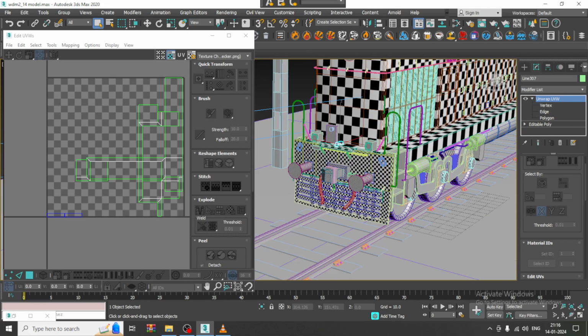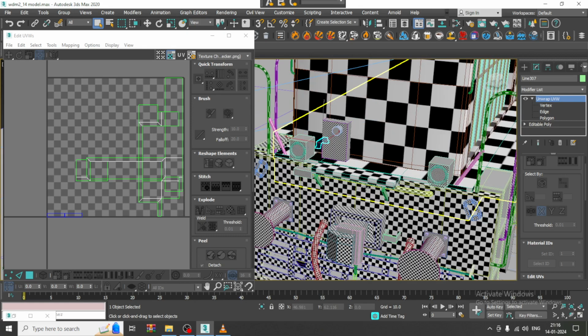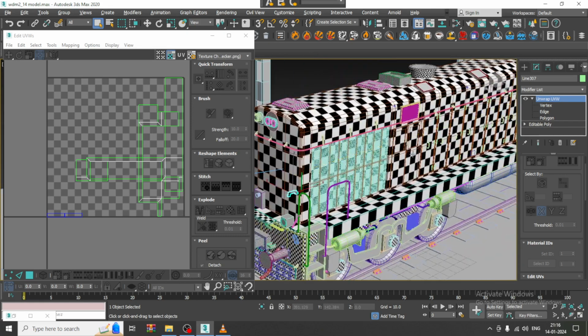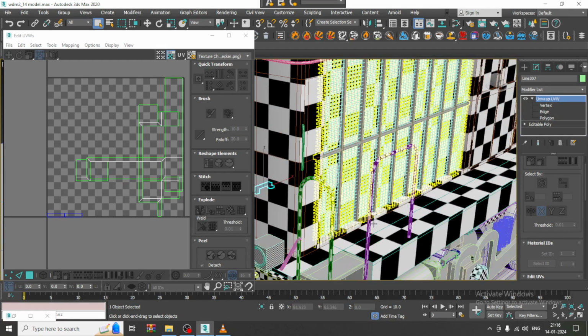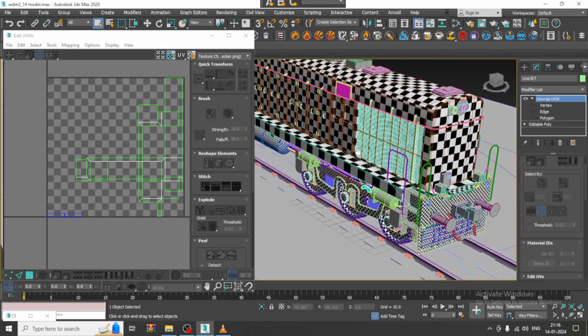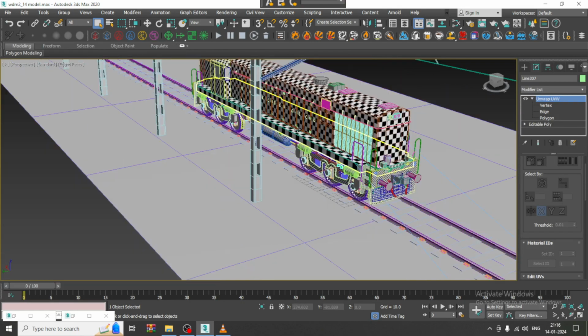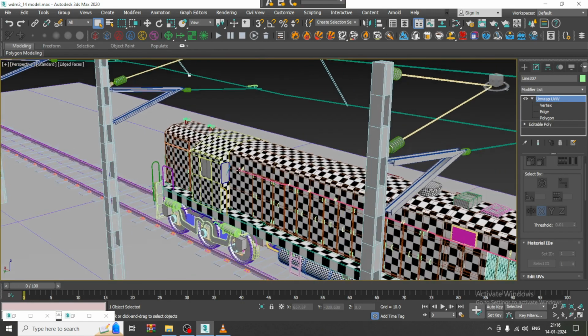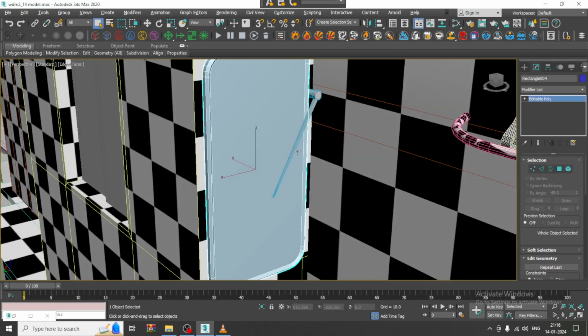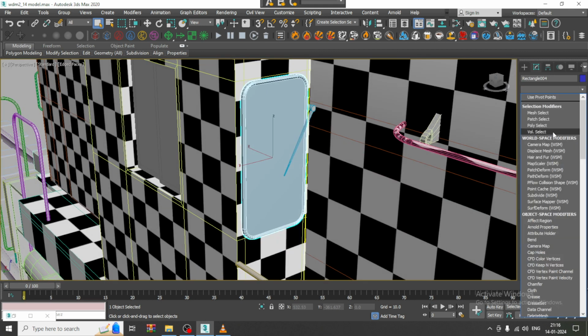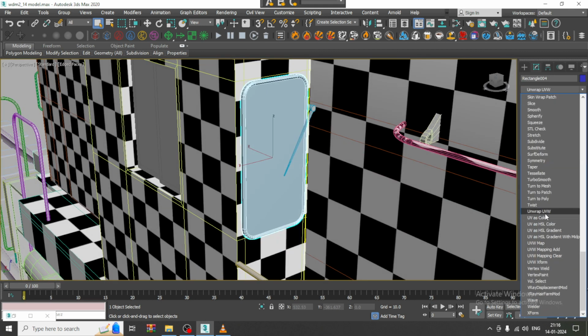So we are almost done now. Now a few things like, we have already, we will be copying this part over here. I'll just go over here, let's select this, again give unwrap UVW.